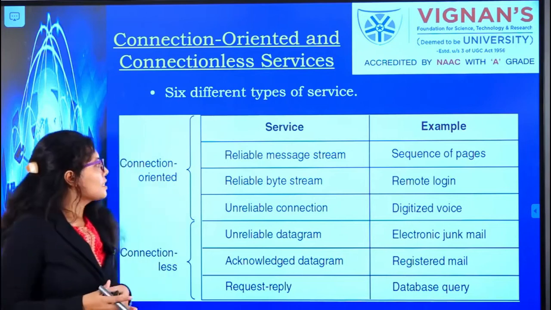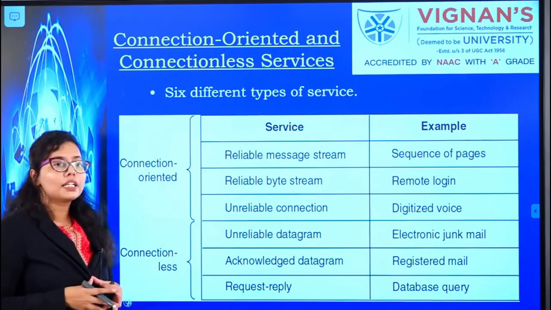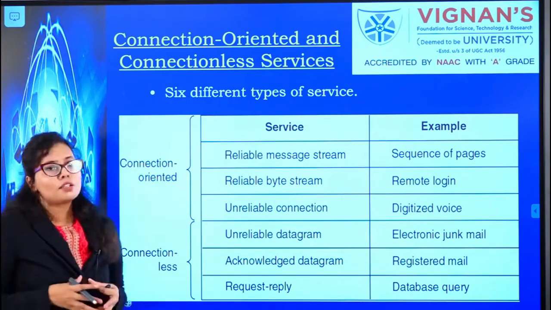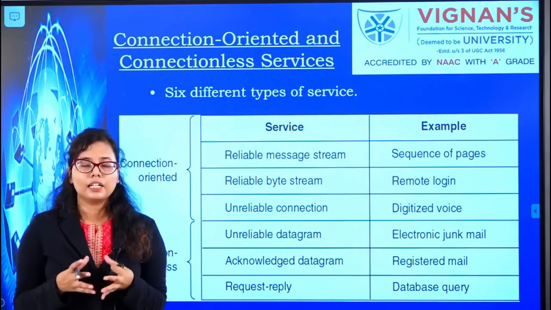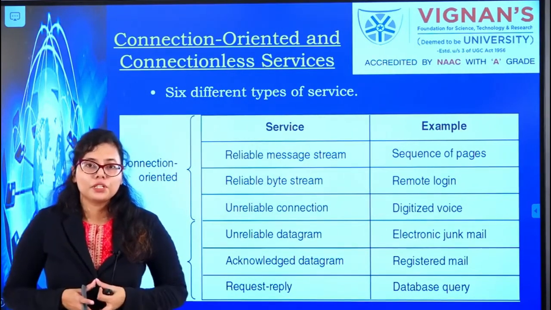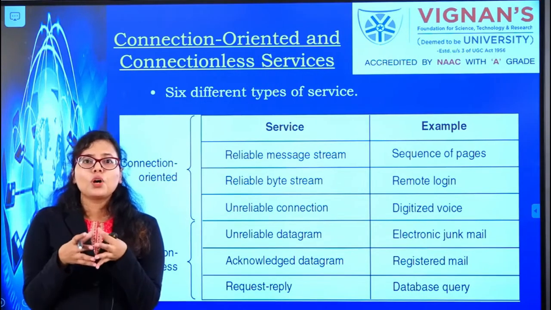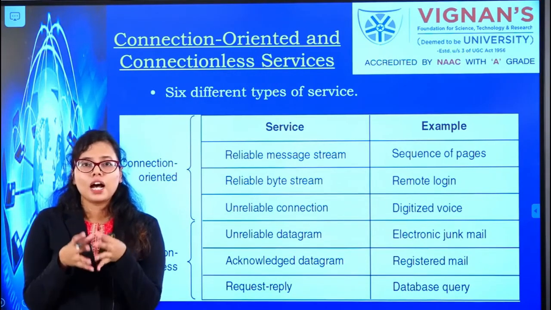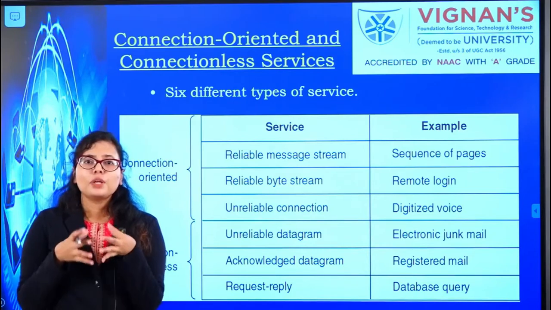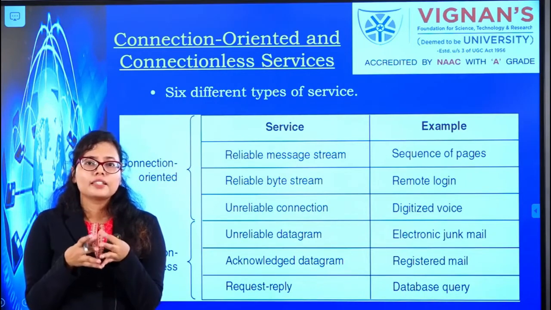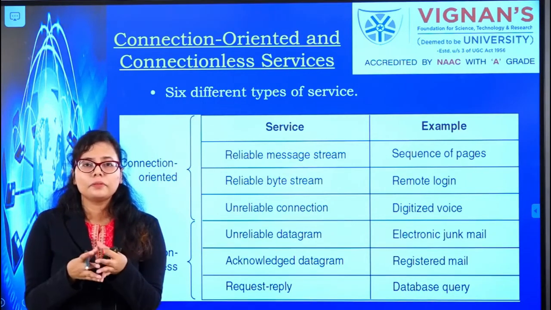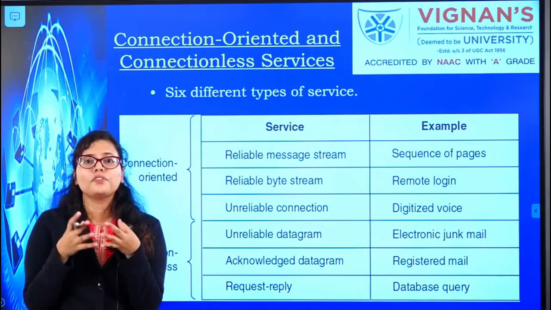So here you can see some examples of connection oriented and connectionless services. As a very simple example, when you are streaming YouTube videos, those videos are already in the database. You want your videos to be of high clarity. In that case, you can ignore some delay, but you want your data packets to be of high quality.